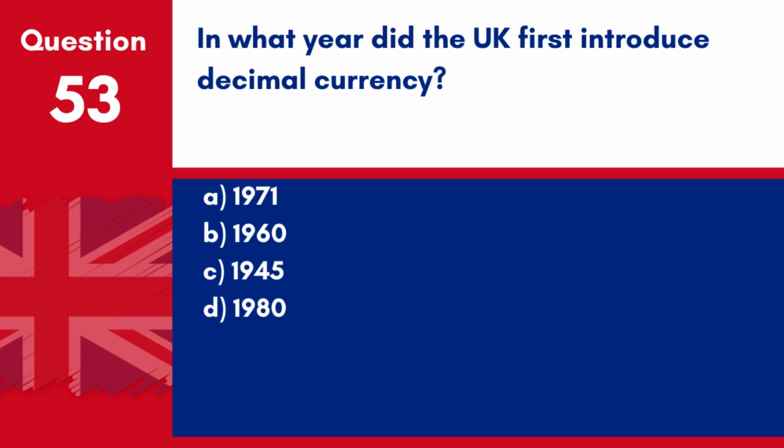Question 53. In what year did the UK first introduce decimal currency? A. 1971. B. 1960. C. 1945. D. 1980. Answer A. 1971. The UK first introduced decimal currency in 1971.